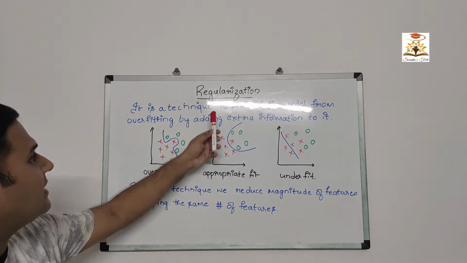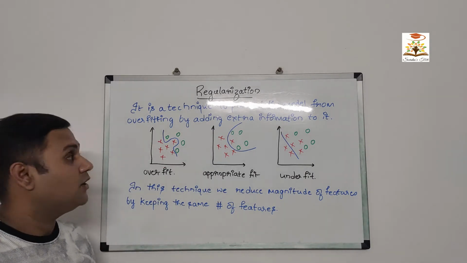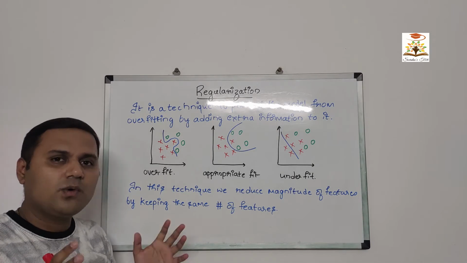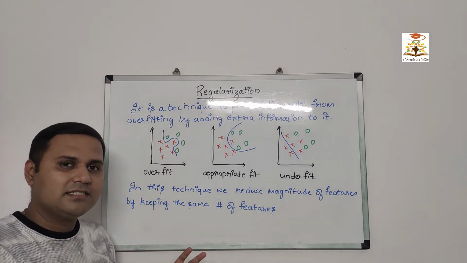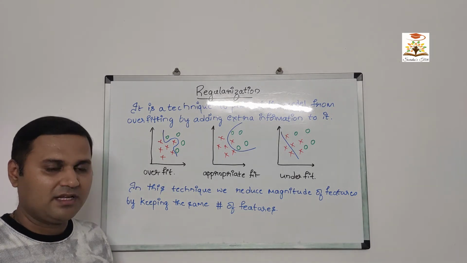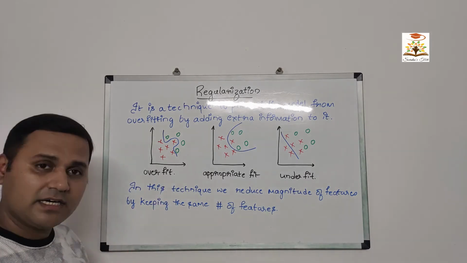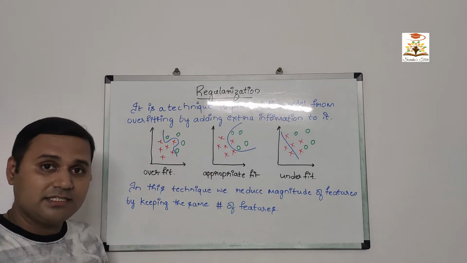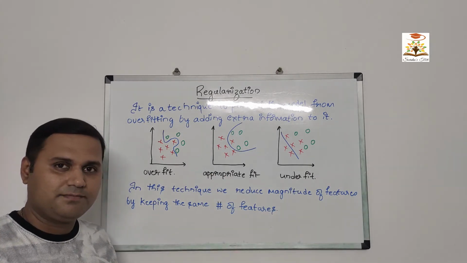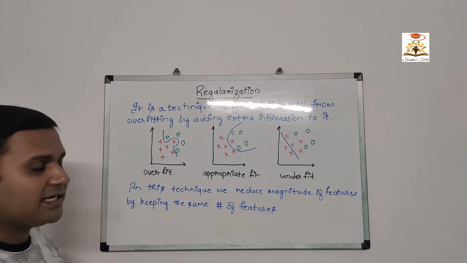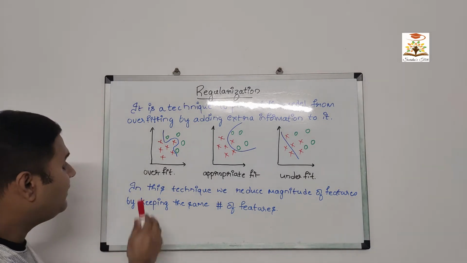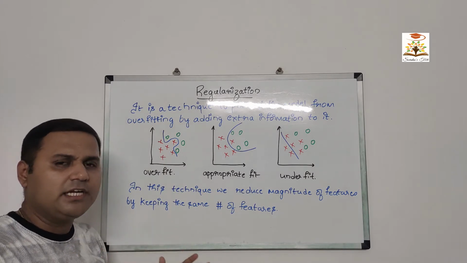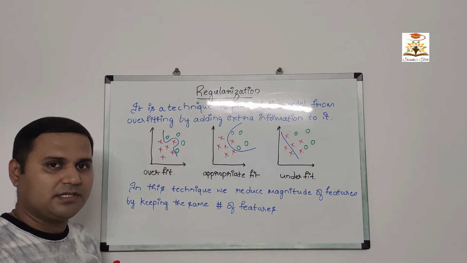Regularization is a technique which prevents overfitting by adding some extra information. To understand this in depth, let us understand three scenarios. The first scenario is overfit condition, then appropriate fit condition, which is the required condition, and underfit condition. For overfit condition, you can observe we have classified both positive and negative accurately, that is 100%.